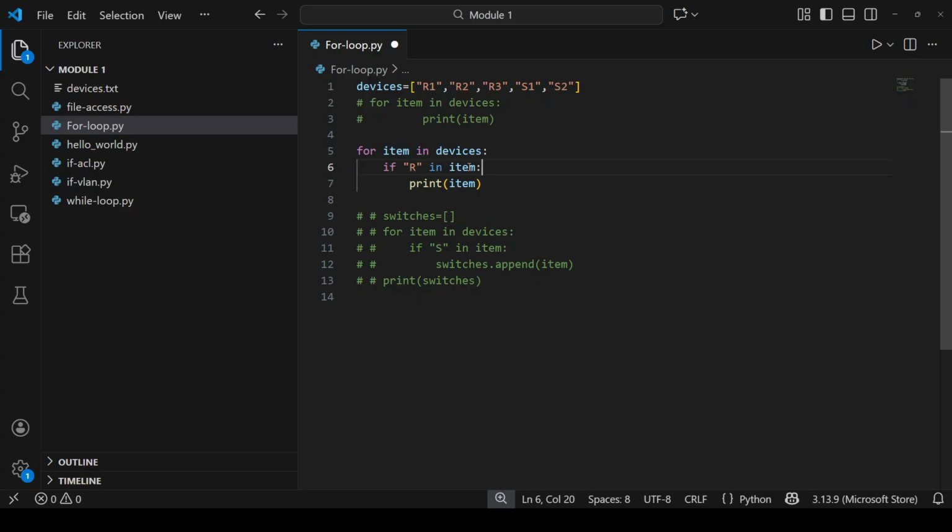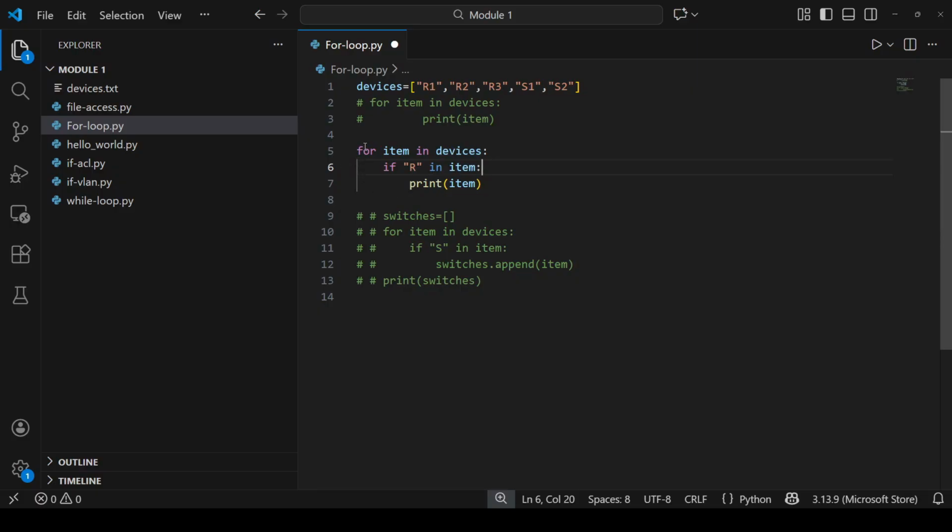Then the control goes to the next statement, if R in the item, and it will check whether this sequence number 0 item consists of R or not. Yes, the sequence number 0 item of the devices list consists of R, so it will print.